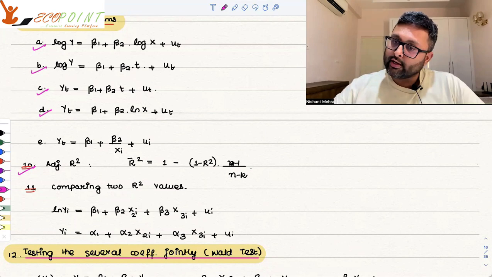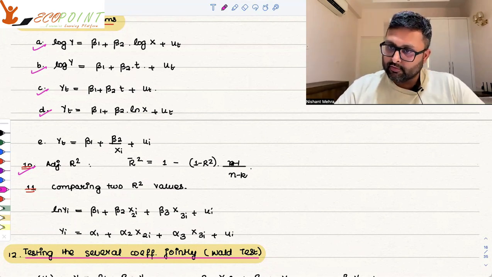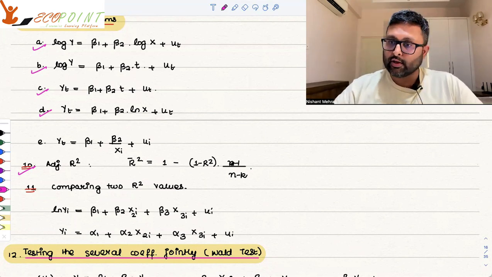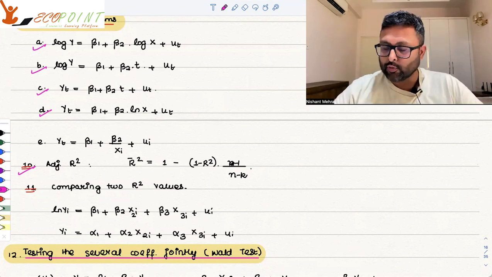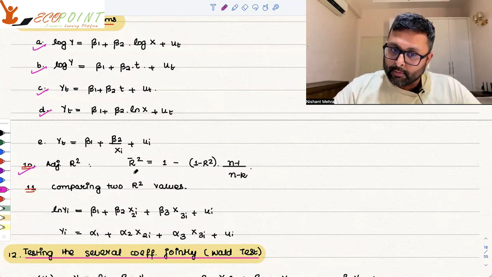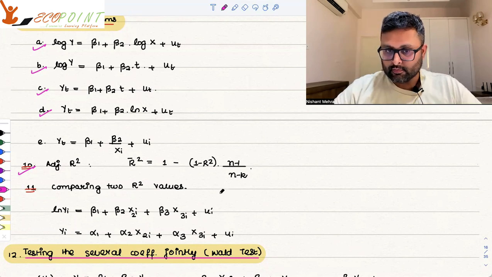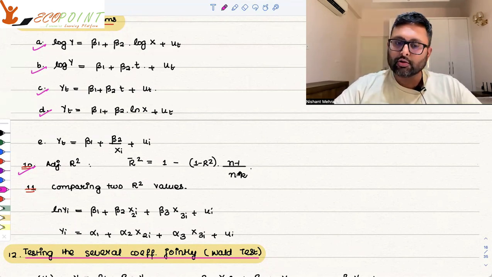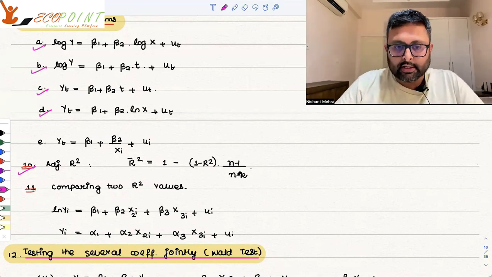So you can also include some irrelevant variables which are of no use at all, and still residual sum of squares is going to fall, so R square is going to increase. This is not what you want. So R bar square will take care of that, right? There are issues involved with this also, but this is just the revision class.